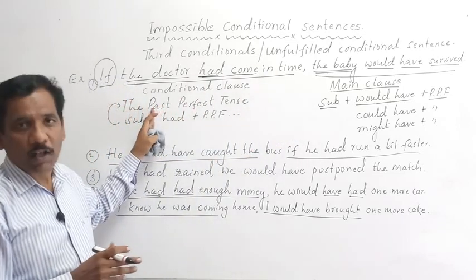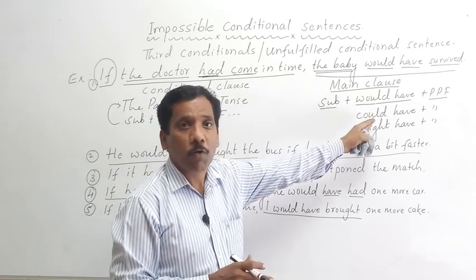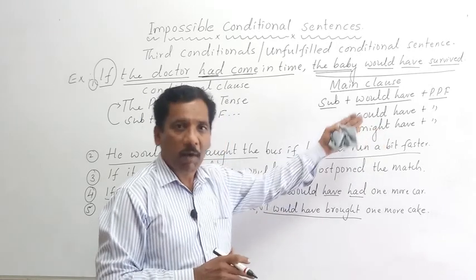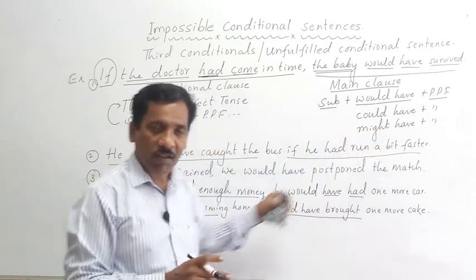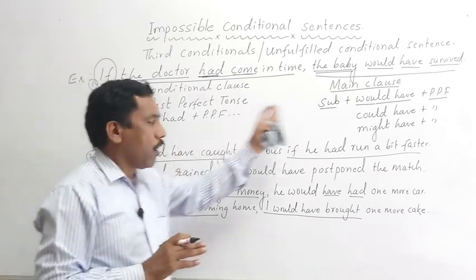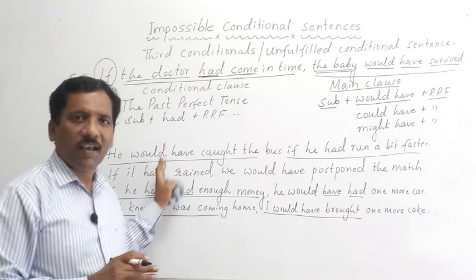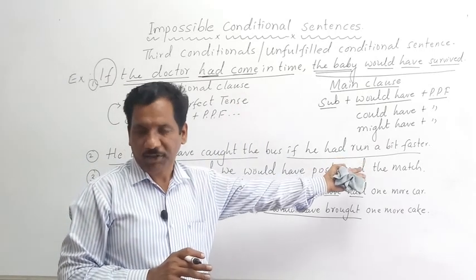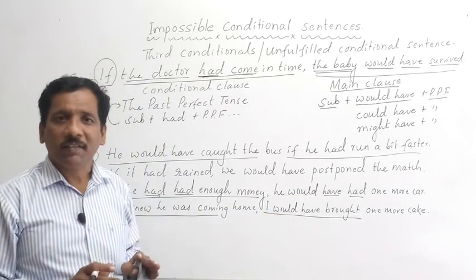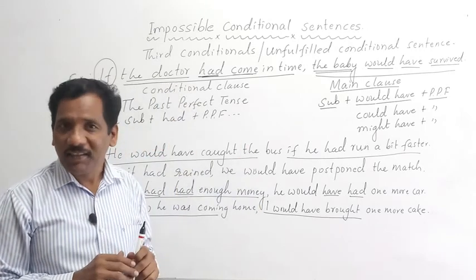If clause will have past perfect tense and main clause will have subject plus would have plus past participle form, could have plus past participle form, or might have plus past participle form. And here conditional clause may also come after the main clause, but usually conditional clause comes first and main clause comes next. This is what we have to keep in mind here. Dear students, I hope you came to know something about impossible conditional sentences.